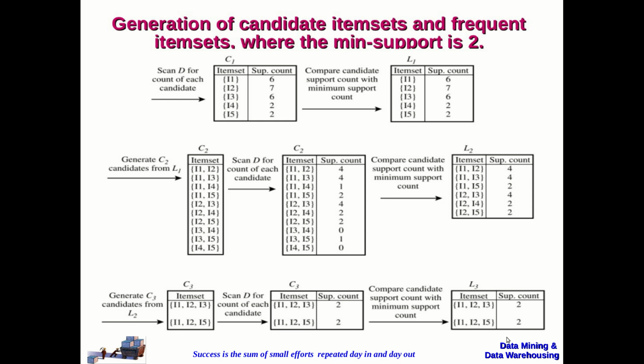So imagine the 4 item sets are not frequent item sets. If so, the process will be stopped here and finally the L1, L2 and L3 will be combined together to specify the frequent item sets, which will be the output of this algorithm. So the Apriori algorithm will be following this particular process for generating frequent item sets.